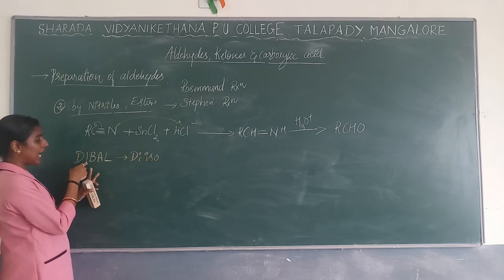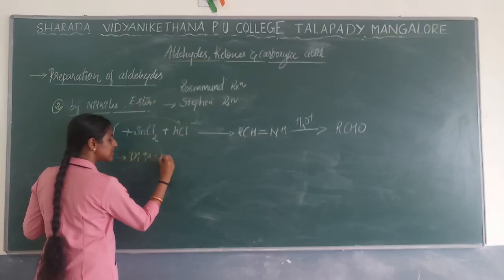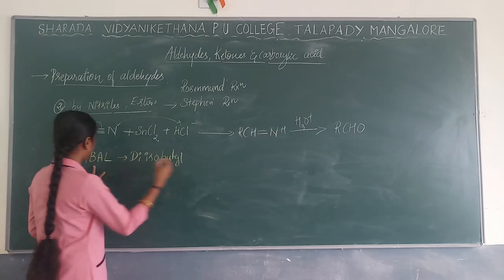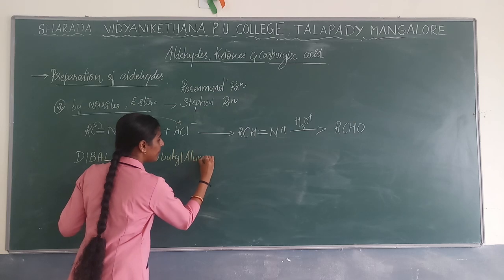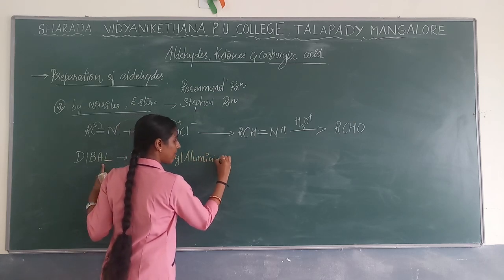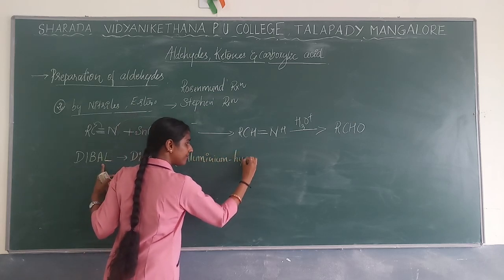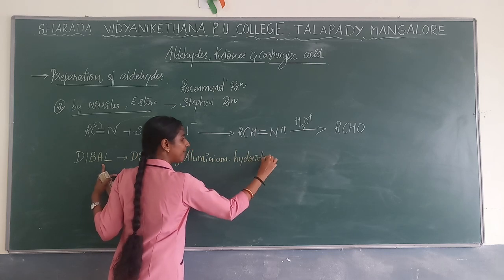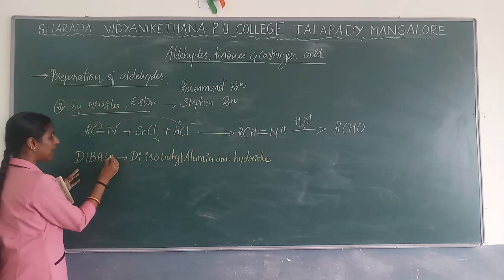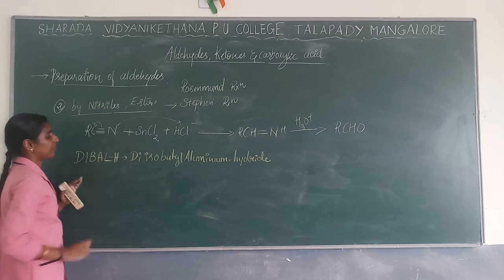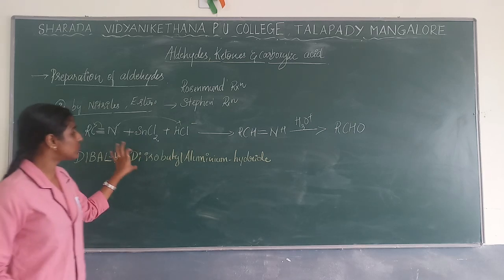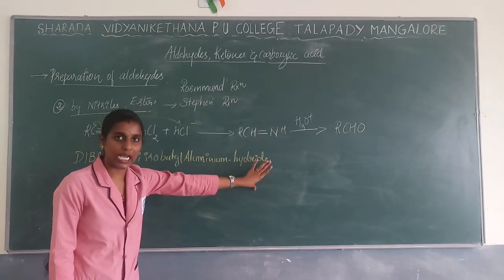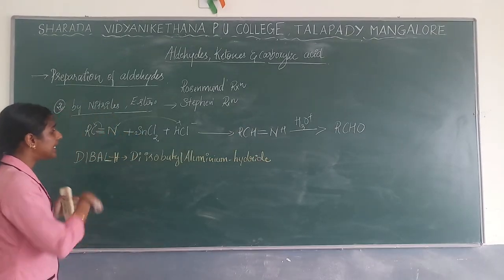di-iso, where B represents butyl and Al represents aluminium hydride. When you are writing DIBAL-H, you are supposed to write di-isobutyl aluminium hydride. So this reactant will be utilized so that you will get an aldehyde as a product.